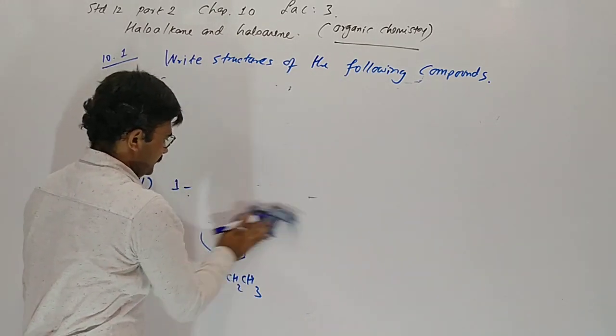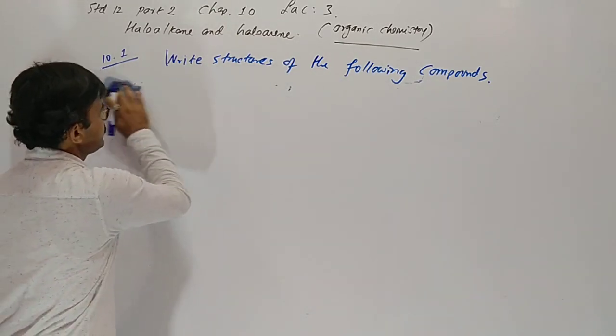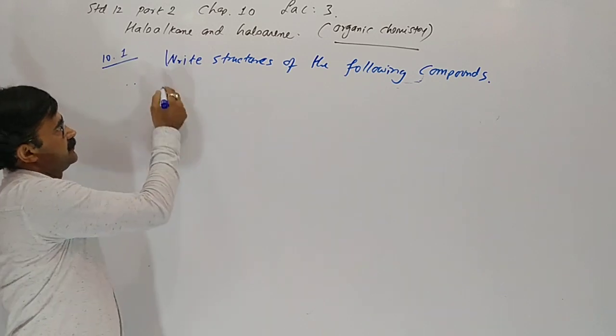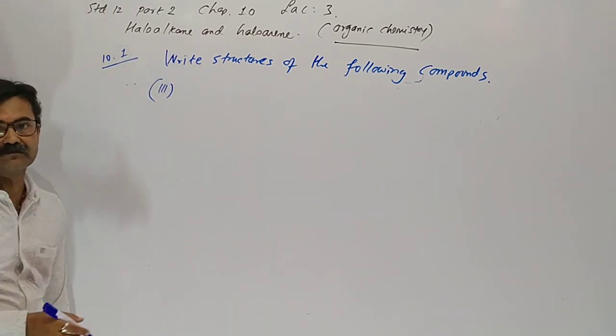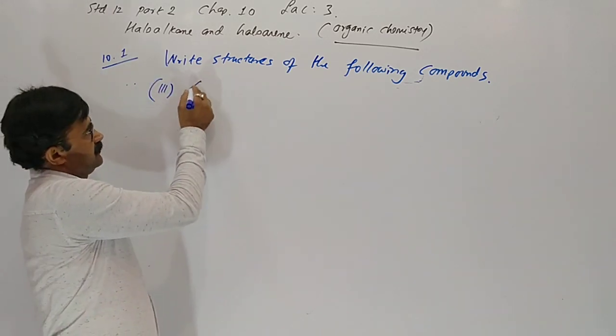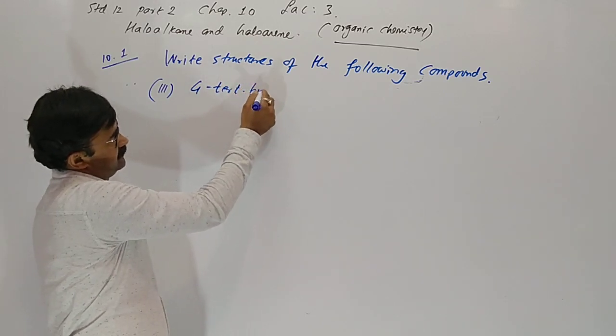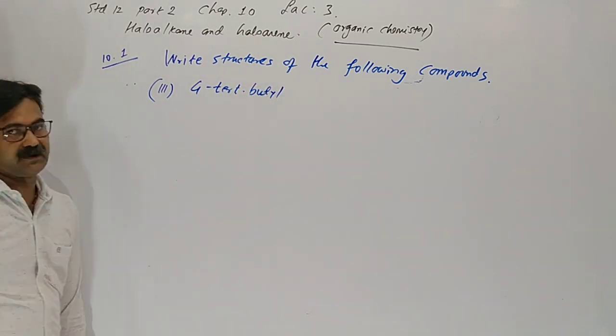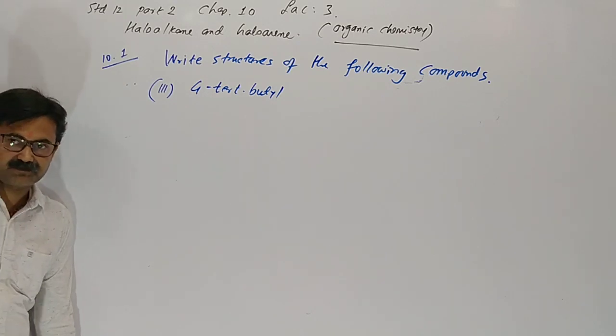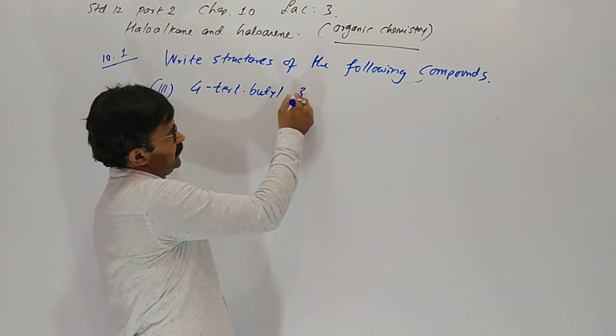Now come to the third one. 4-tert-butyl 3-iodo heptane. Tert means tertiary.